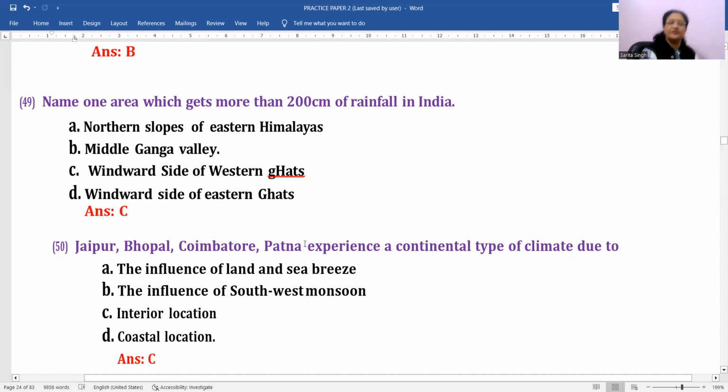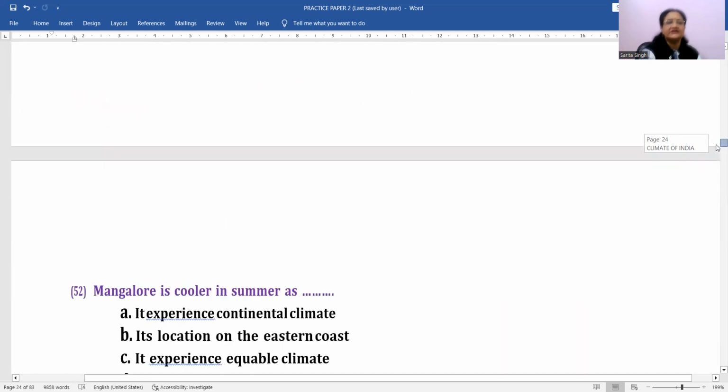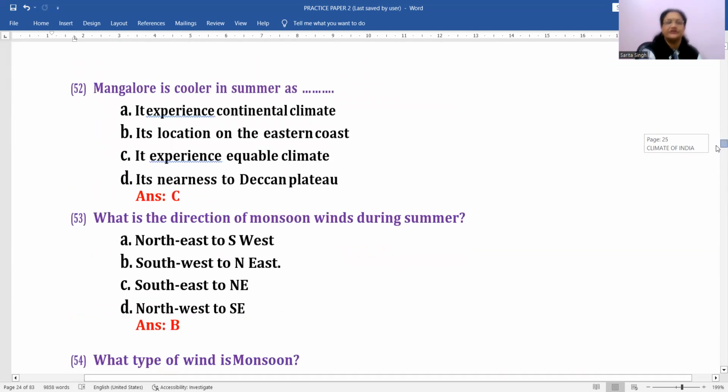Jaipur, Bhopal, Coimbatore, Patna experience a continental type of climate due to what? Due to their internal location or the interiors में location है. That's what. So C is the correct option for this. Okay. Then in central Maharashtra receives little rainfall due to location on the leeward side of the Western Ghats. Western Ghats के दूसरी side, and that is the leeward side always gets less rainfall. तो ये reason इसका है.